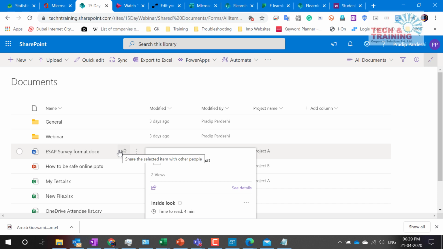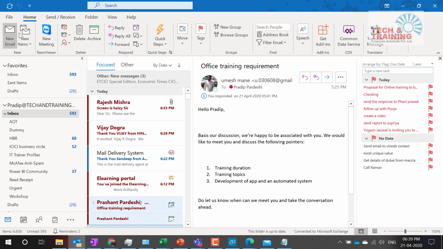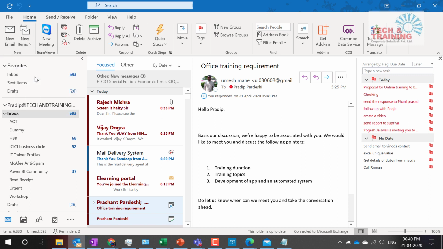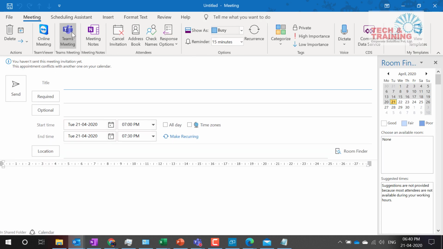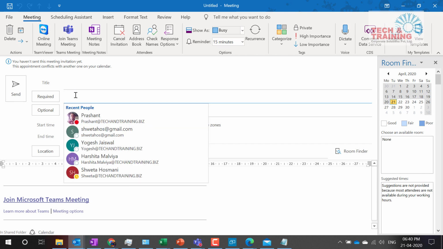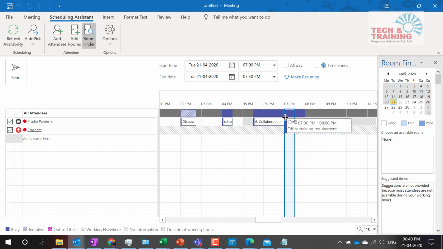Can you repeat that scheduling meeting? I'm sorry, I missed that part. So let's say I go ahead and I would like to create this meeting. I click on meeting here and I go to Teams. Automatically a link comes up. I add the email addresses of people. Go to scheduling assistant. Let's say I add Prashant. I check his calendar without asking him what his schedule is.